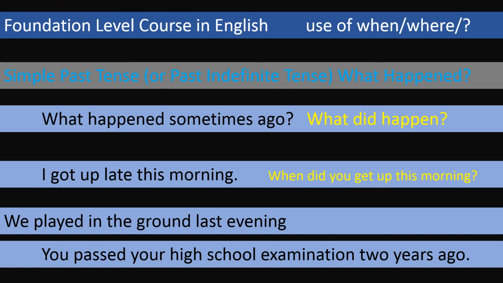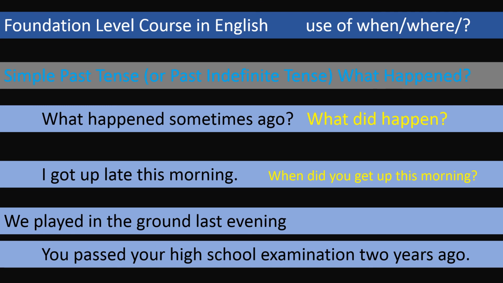Now look at this sentence. We played in the ground last evening. Now, if you were not there, how should I ask you this question? Think about it. Which word should we use to ask a little different question?